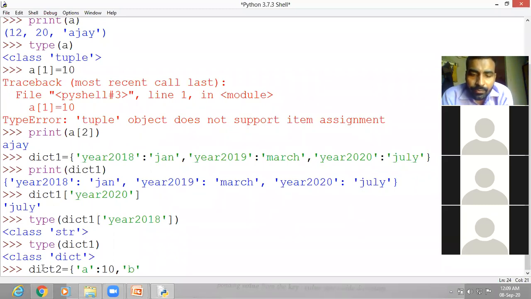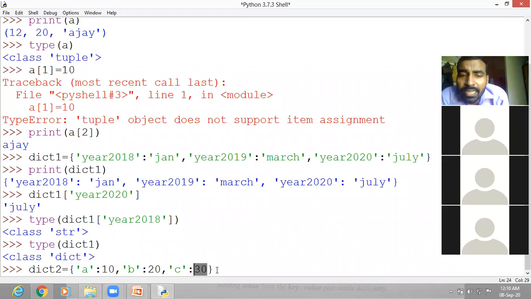B as 20. C as 30. Now you can see the keys we have given, that is A, B, C, and the values we have given, that is 10 for A, 20 for B, and 30 for C. Now, if you want to check the type of these values, these are of integer type.